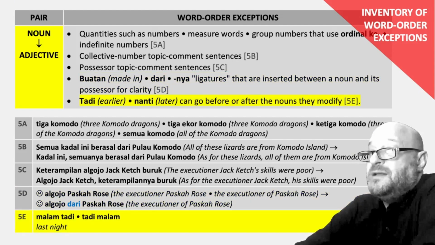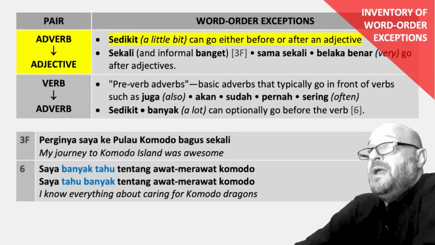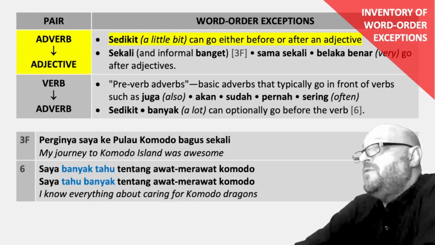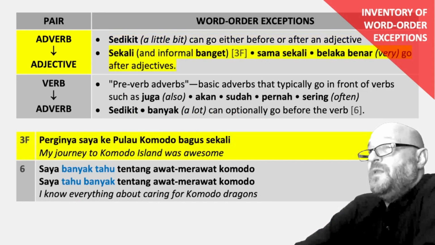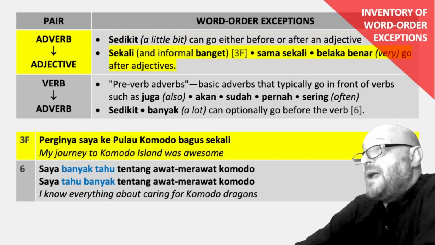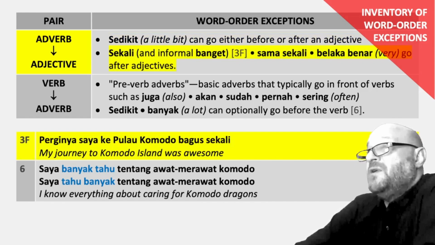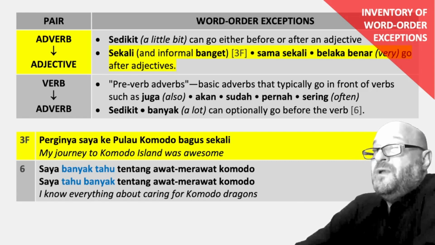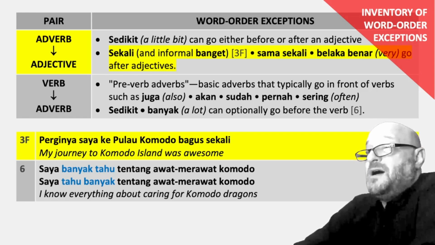Tadi, earlier, nanti, later, can go before or after the nouns that they modify. Example 5e, malam tadi, tadi malam, both mean last night. Adverbs before adjectives. Sedikit, a little bit, can go either before or after an adjective. Sekali and informal banget, sama sekali, benar-benar, very, go after adjectives. Example 3f, perginya saya ke Pulau Komodo, bagus sekali. My journey to Komodo Island was awesome.